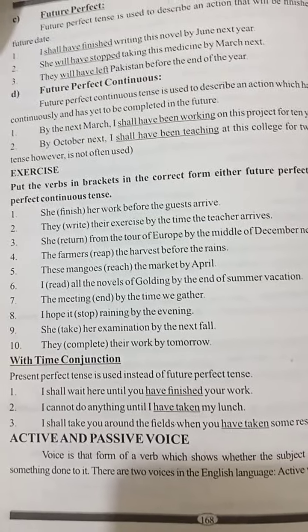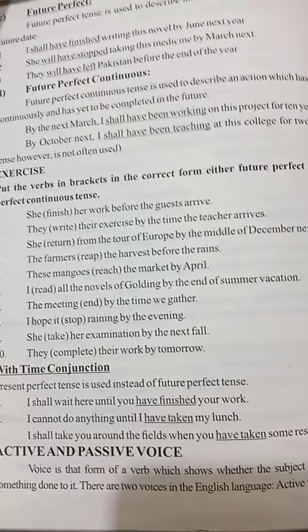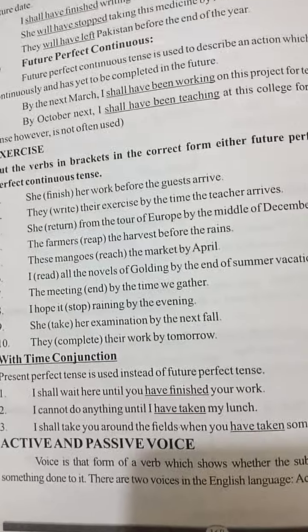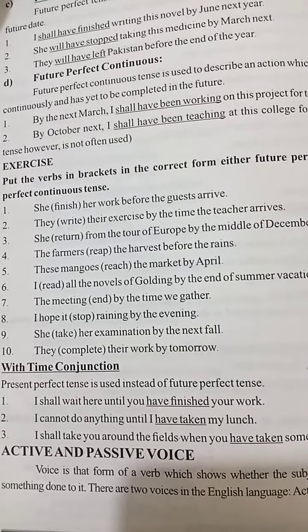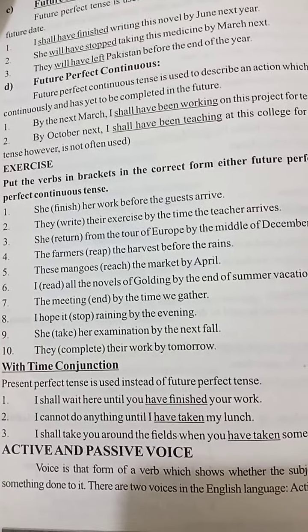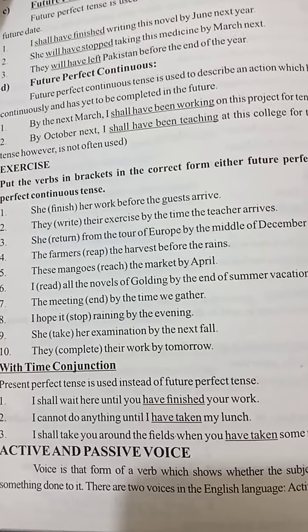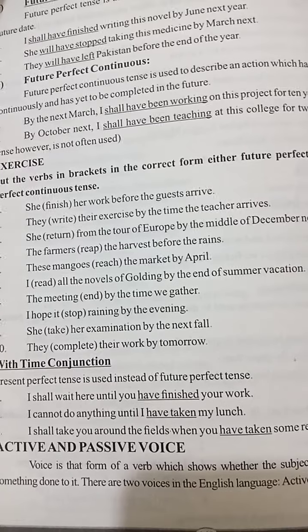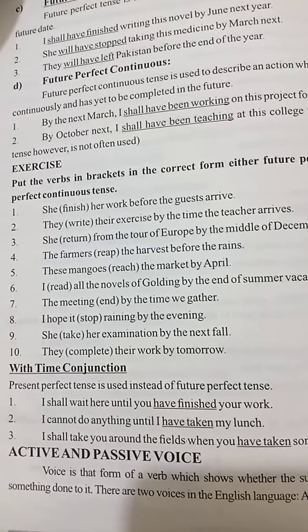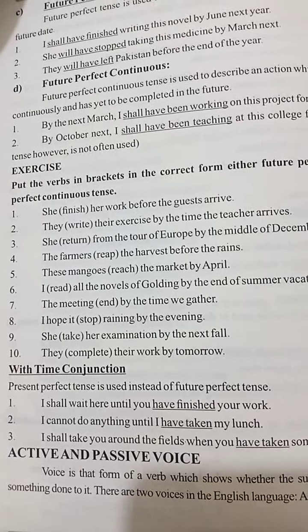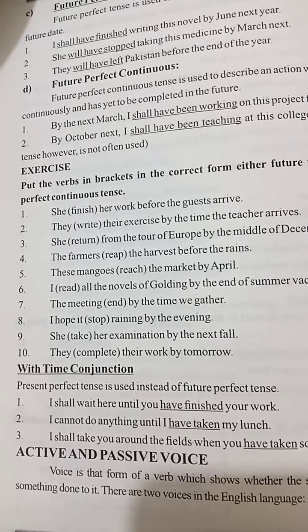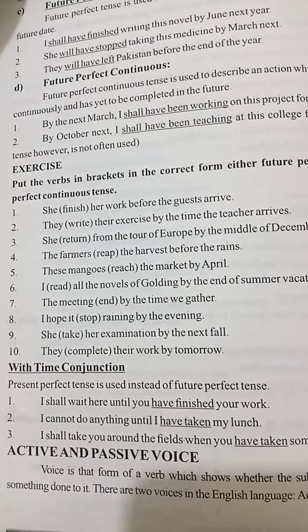With time conjunction, an example is also given here that present perfect tense is used instead of future perfect tense. Like, I shall wait here until you have finished your work. So with future tense you will use the time conjunction, and you will use present perfect tense with future indefinite tense.